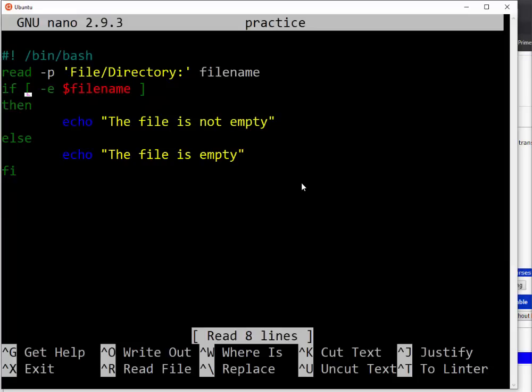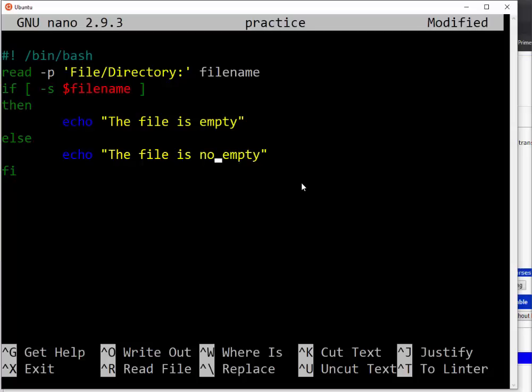Let me try -s and then I see if it is empty. It's not empty.